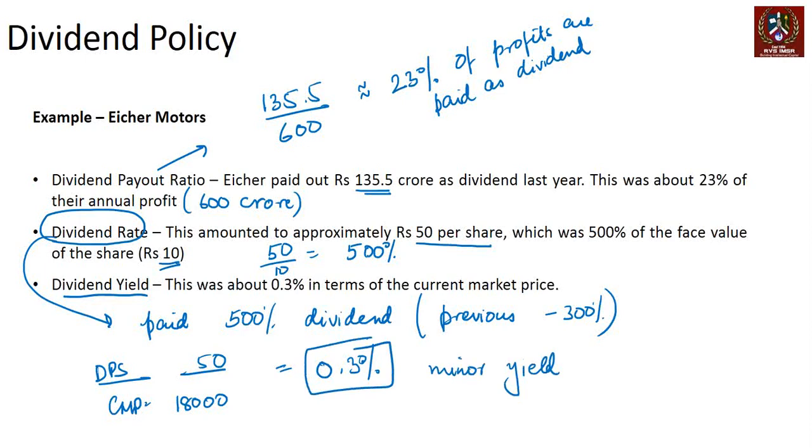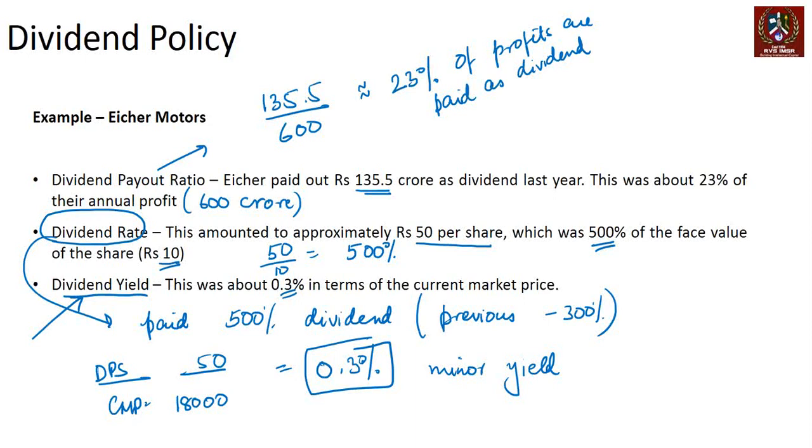So payout ratio is 23%, dividend rate is 500%, dividend yield is 0.3%, right? For an investor, the most important point is dividend yield. For the company's perspective and the way they denote data, obviously payout ratio and dividend rates become important as well, right? So that's how you look at the dividend policy.